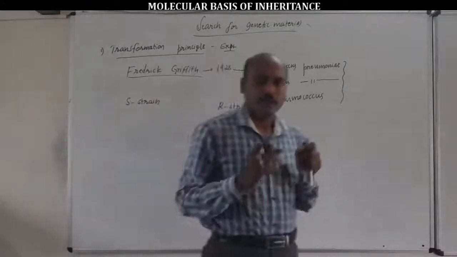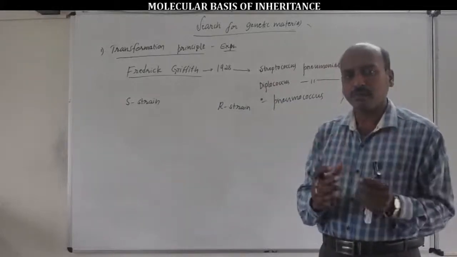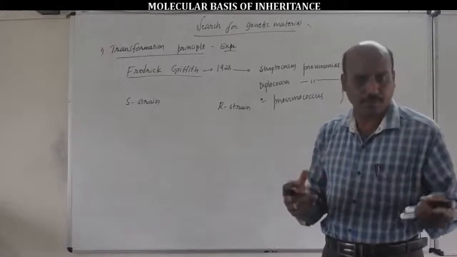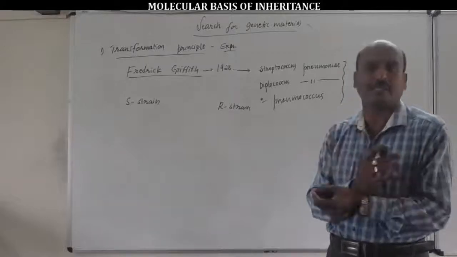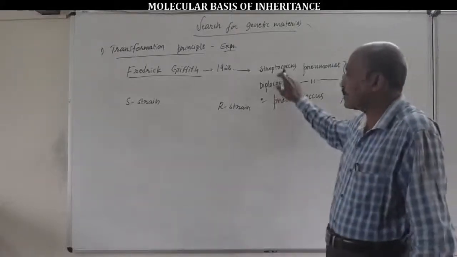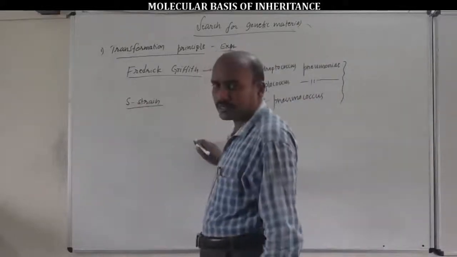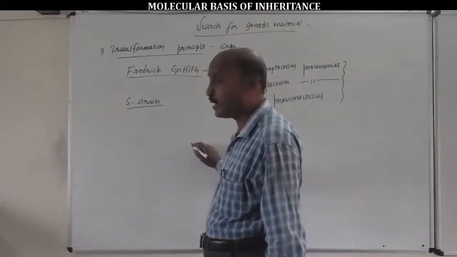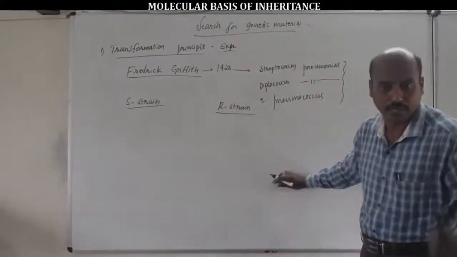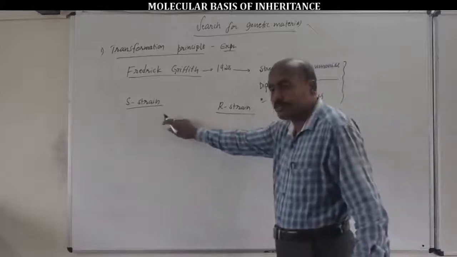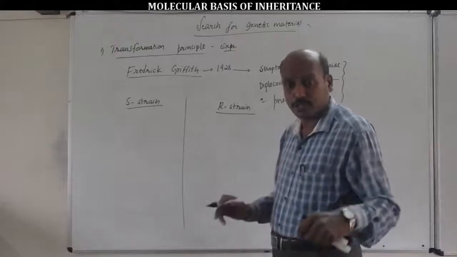Pneumococcus bacteria existed in two forms, two types, two strains. Strains are nothing but groups of colonies, groups of bacterial cells. Here S stands for smooth strain bacteria, and R strain means rough strain bacteria. These are the two strains of pneumococcus bacteria.